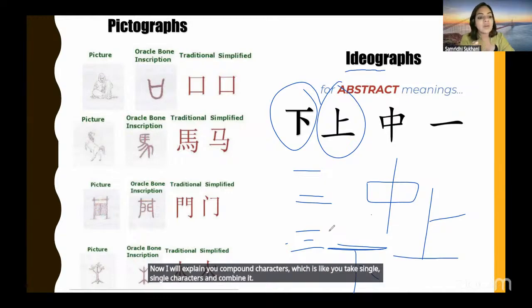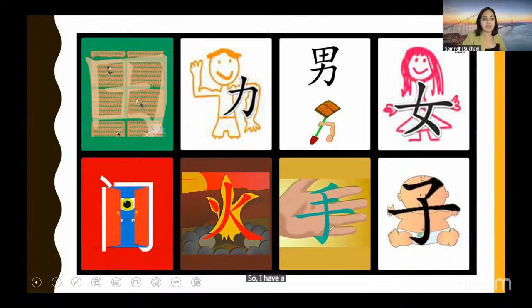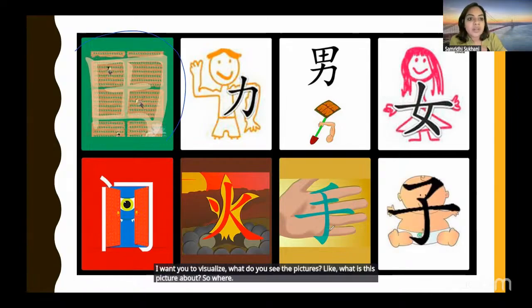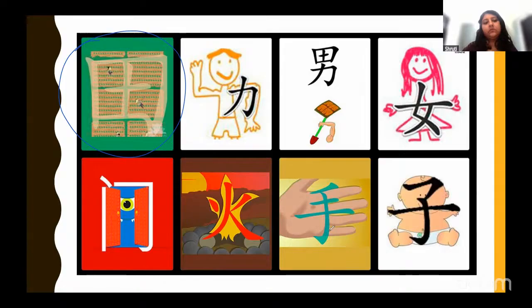While we do that, we are also going to recognize 8 characters. So I have a table for you here. I want you to visualize, what do you see in the pictures? Like what is this picture about? So what is this picture? Where are these 3 people? In a field. Very good, in a field.